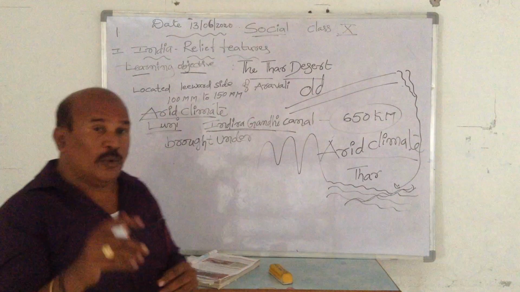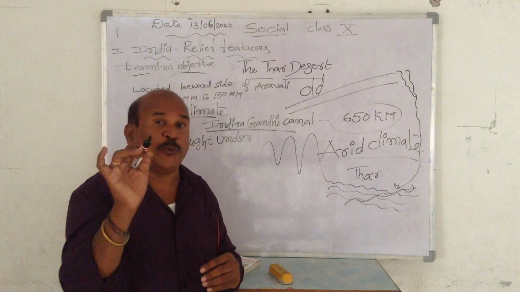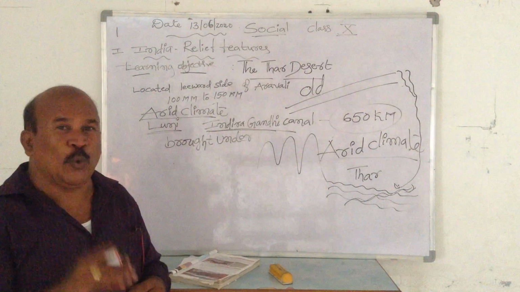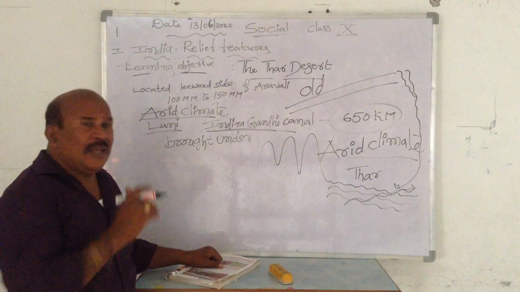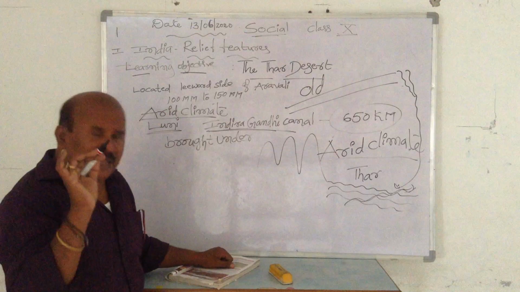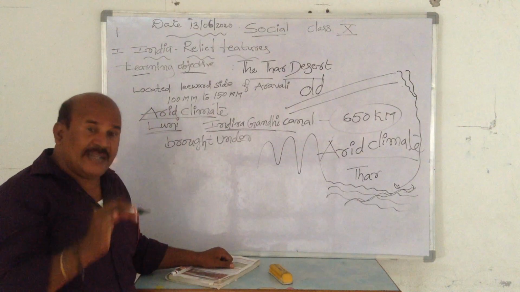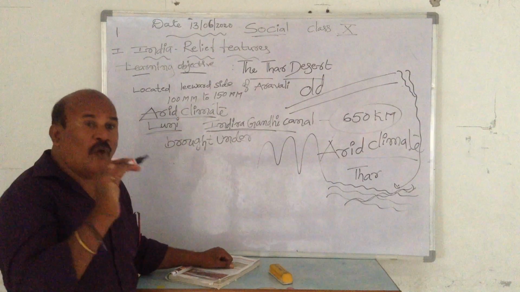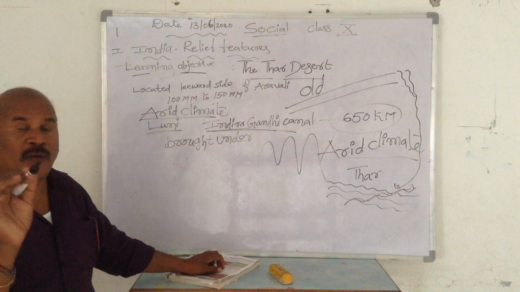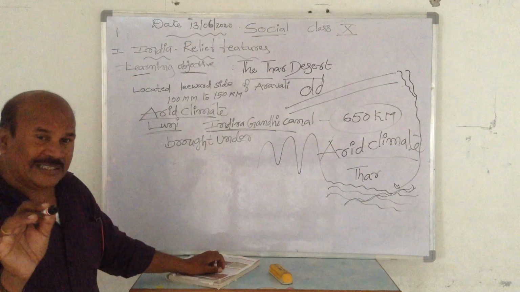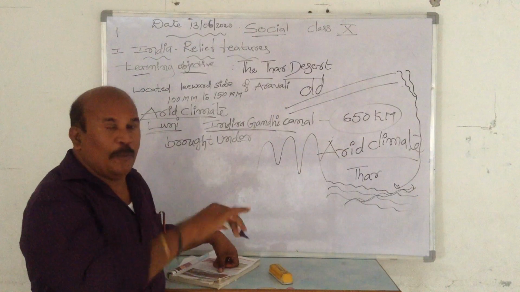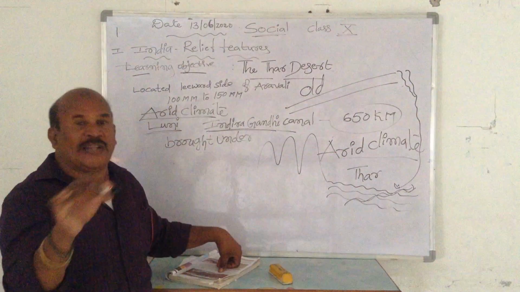Even in the desert area, some fruits are produced. That is the date fruit, called Kajura in Telugu. Here there is very little rainfall, less vegetation, and low population density. But recently our Indian government provided water to the last parts of the Aravalli region. Now several hectares of land have been changed into cultivation.